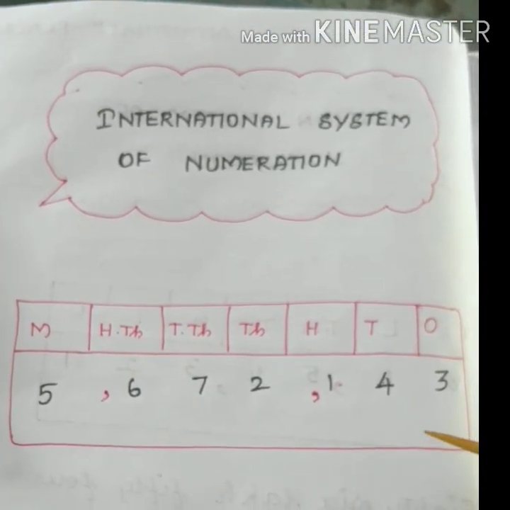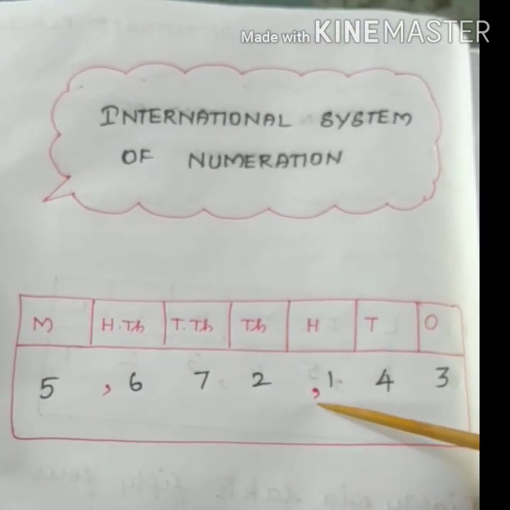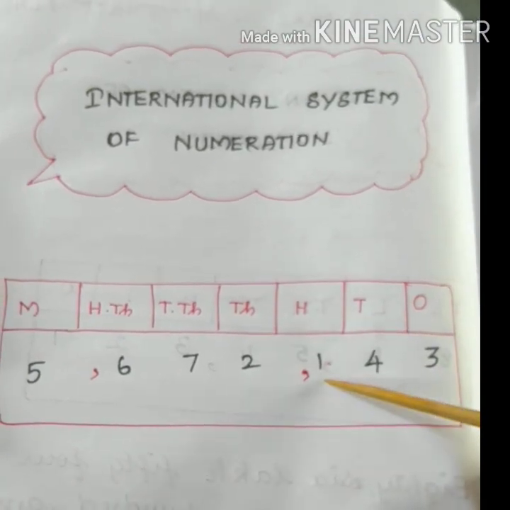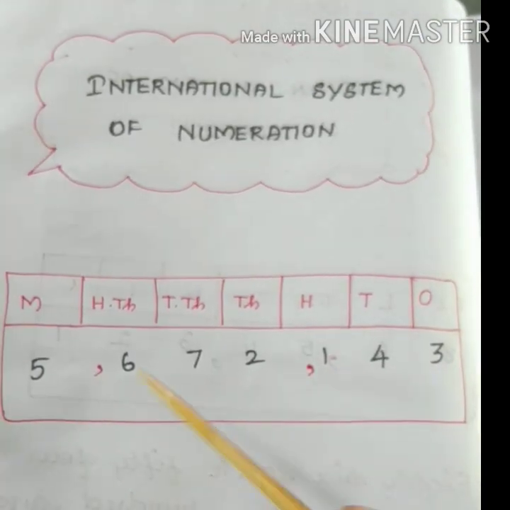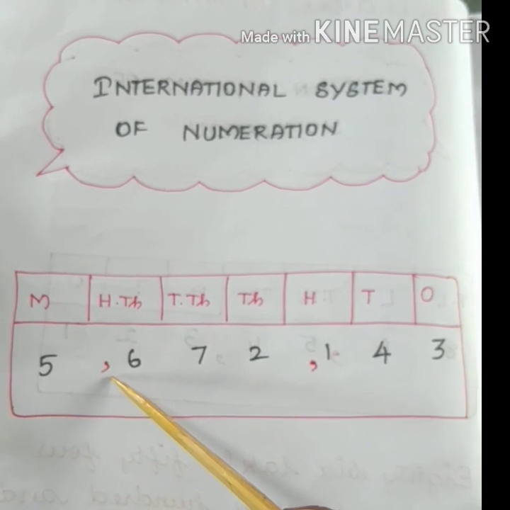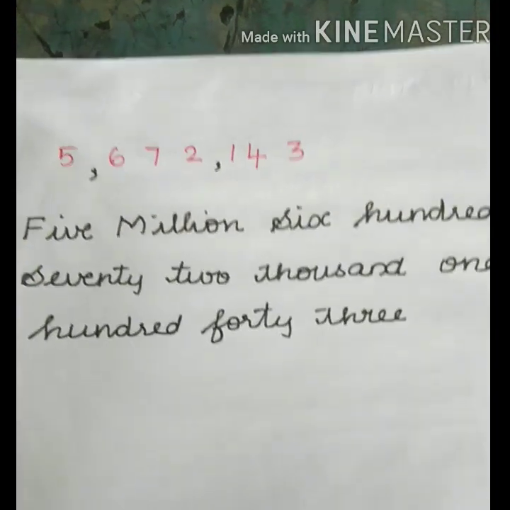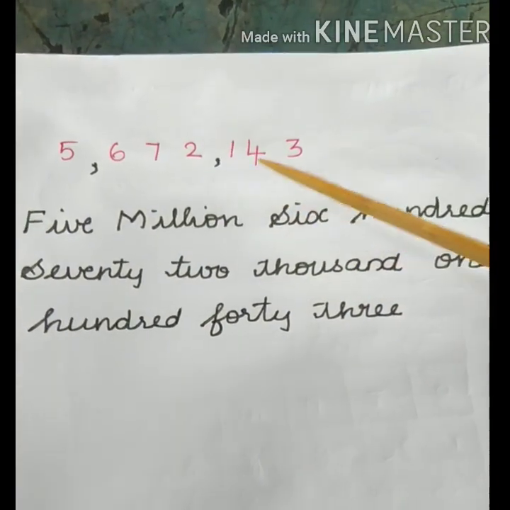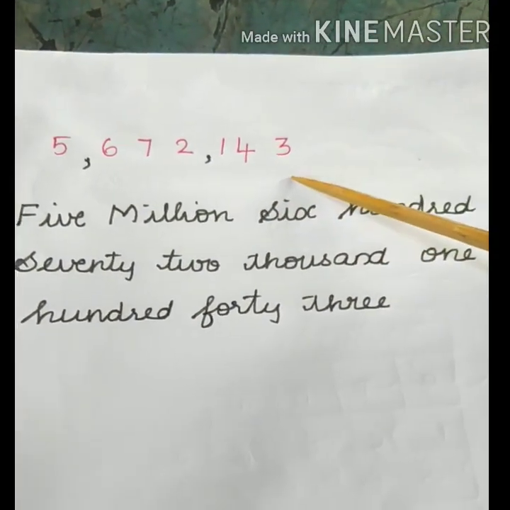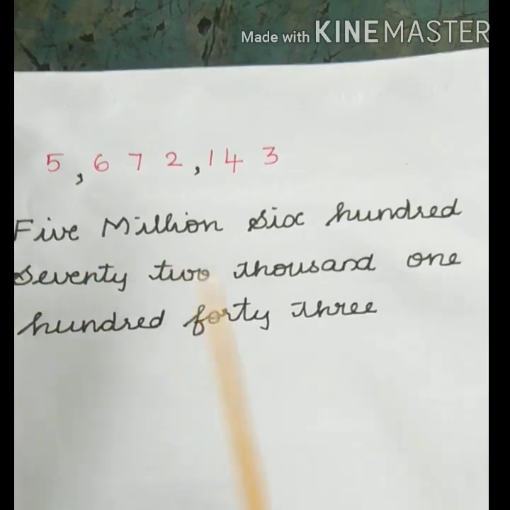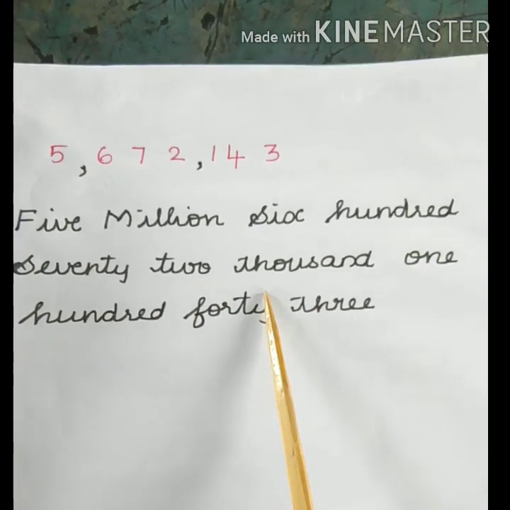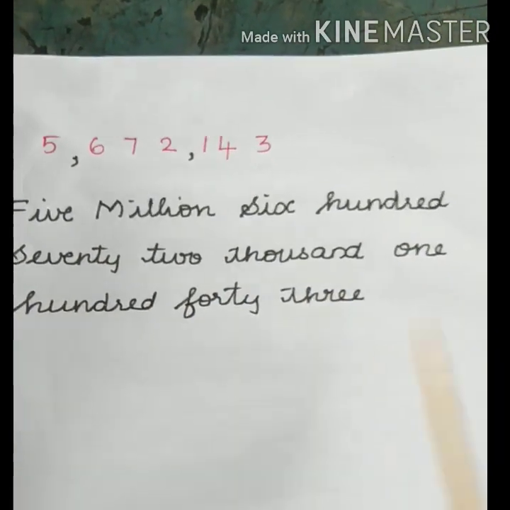The first comma should be marked before the hundreds place. That means 3 digits from the right. And the second comma should be marked before the hundred thousands place. And the number 5672143 can be easily read as 5,672,143.